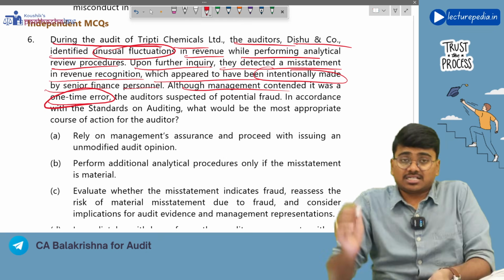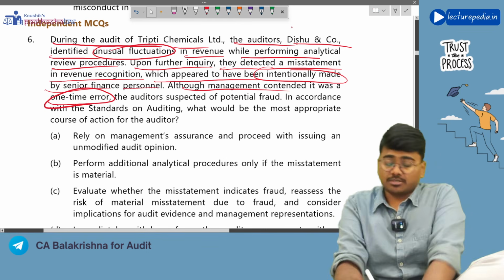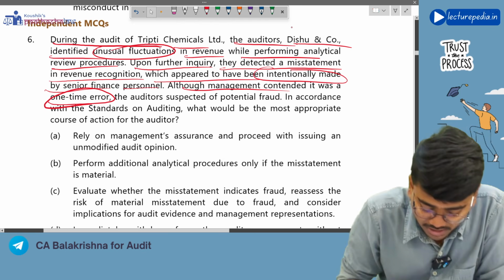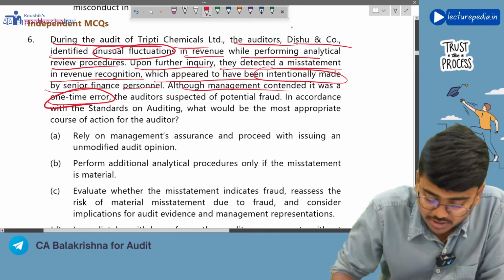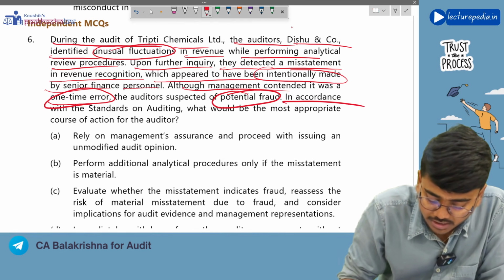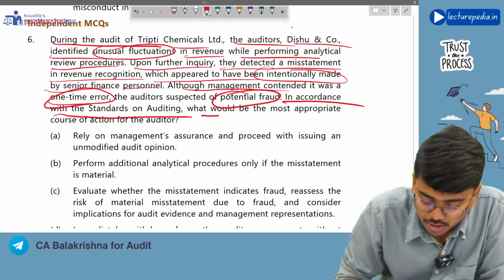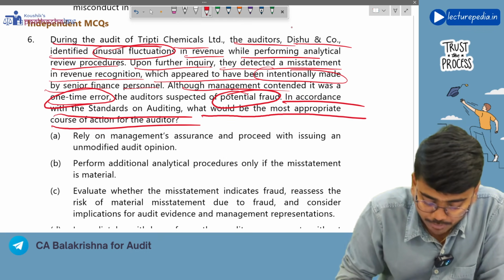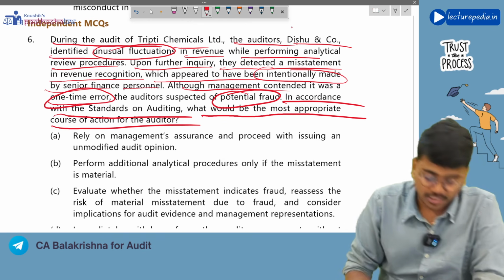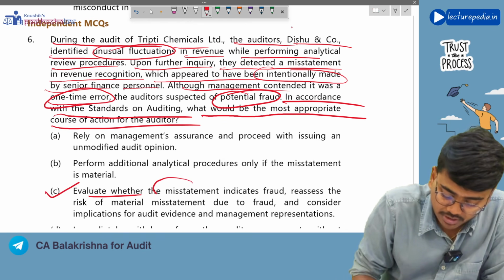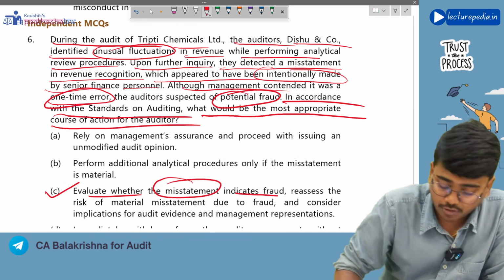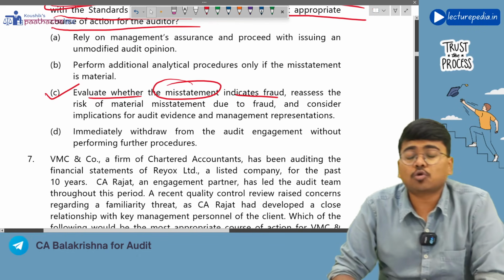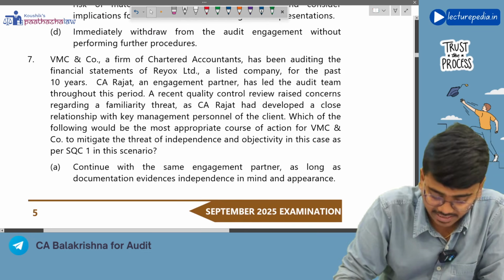So, intentionally they found that some error was committed, but management is saying this is just one-time error. Now, the auditor suspects potential fraud in accordance with standards on auditing. What would be the most appropriate course of action for the auditor? Here, auditor needs to evaluate whether the misstatement indicates a fraud, and he needs to assess the ROMM that he has determined earlier.